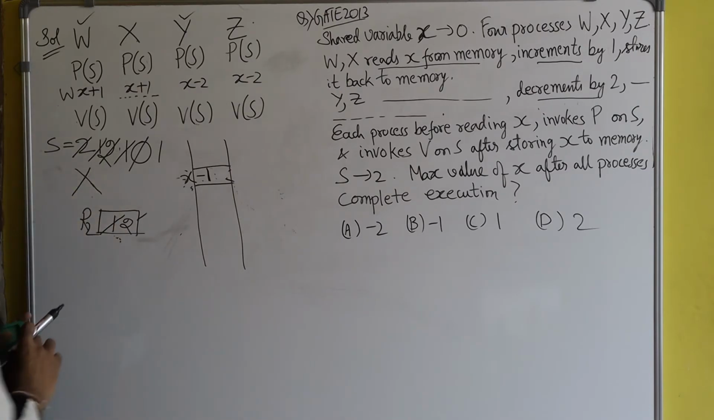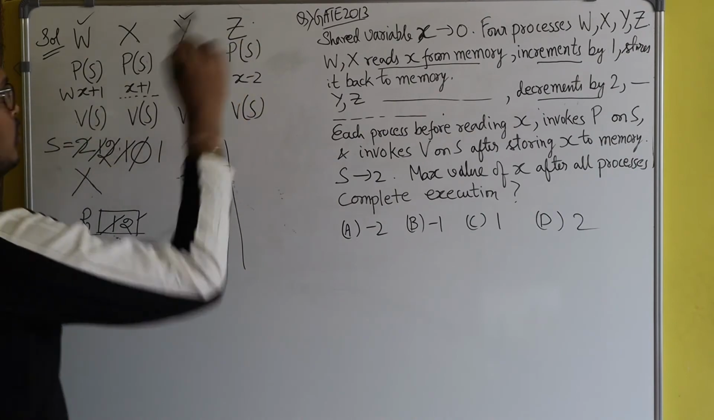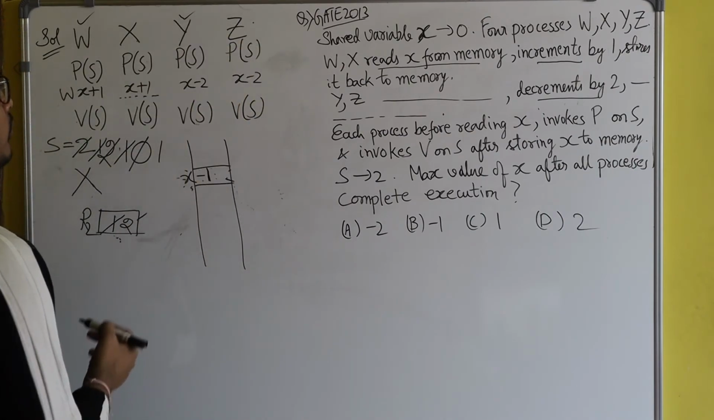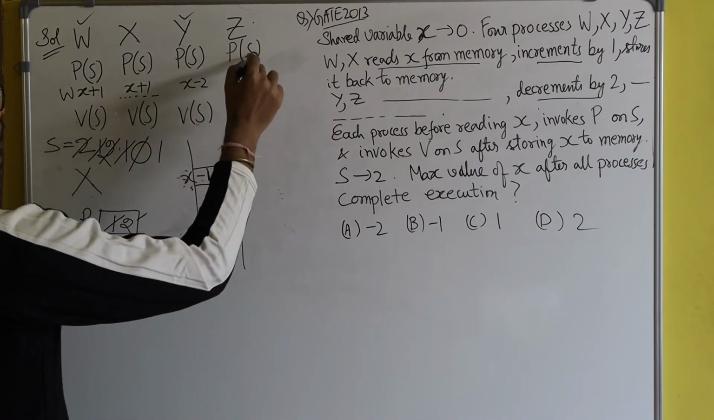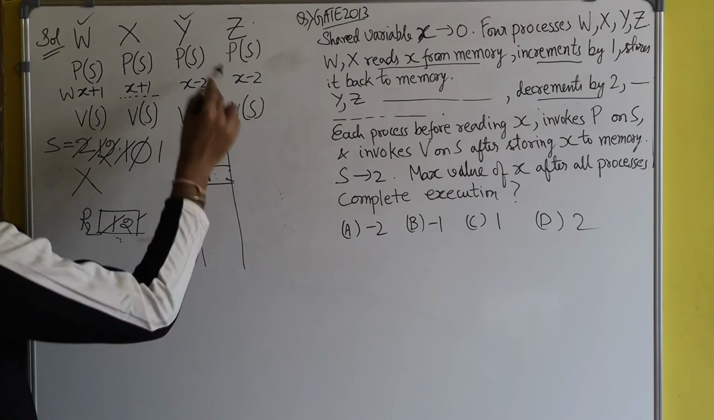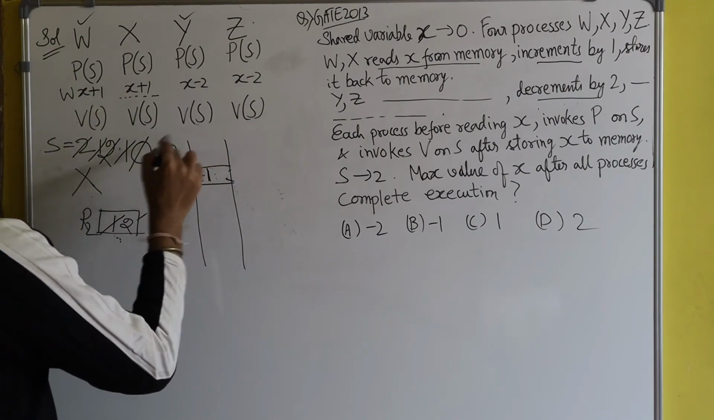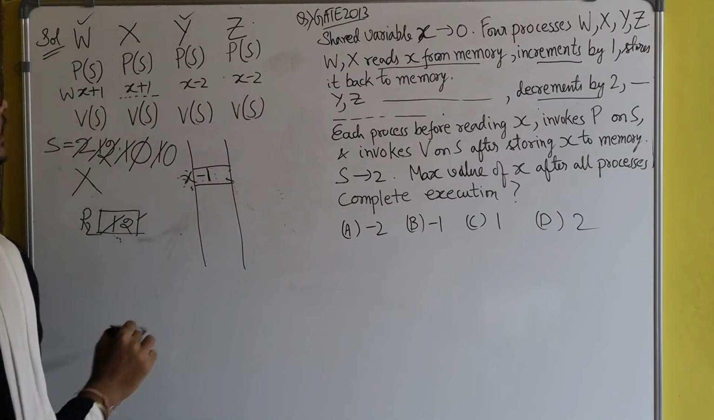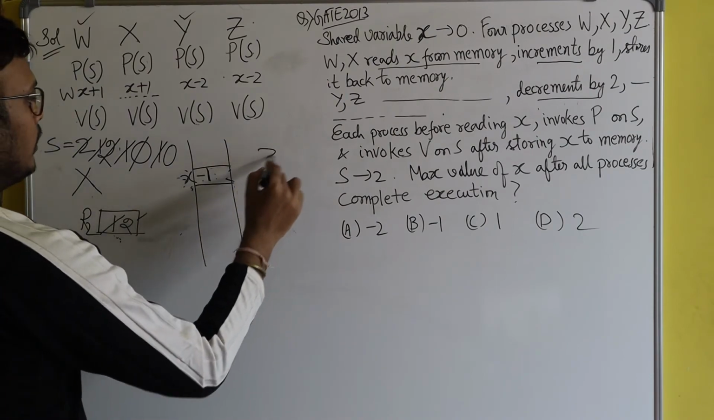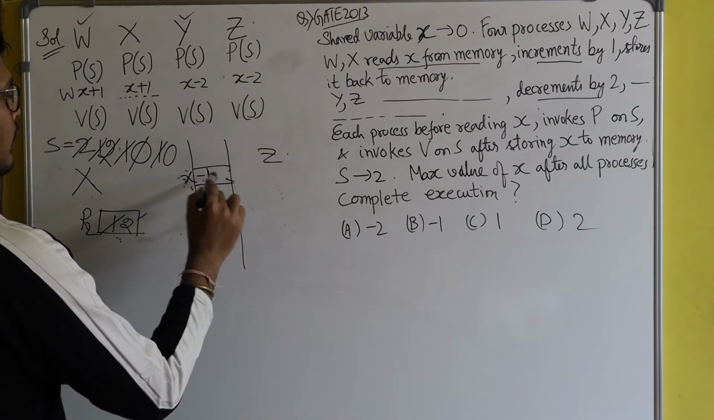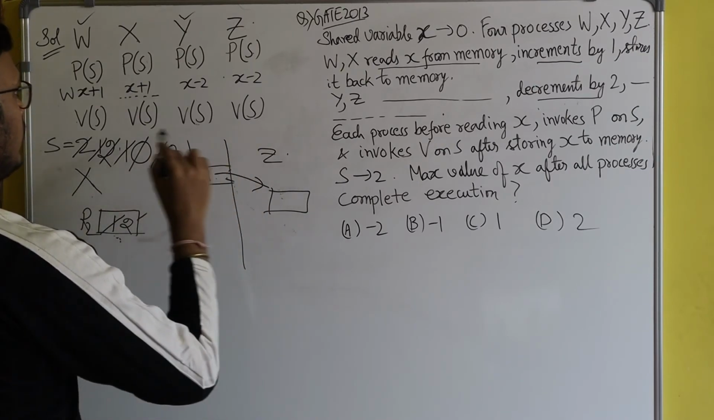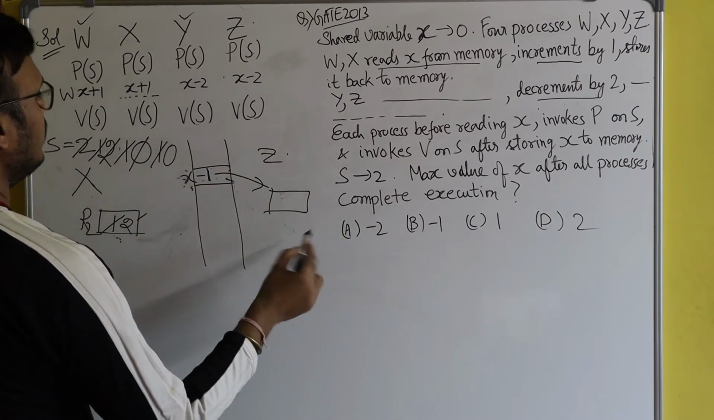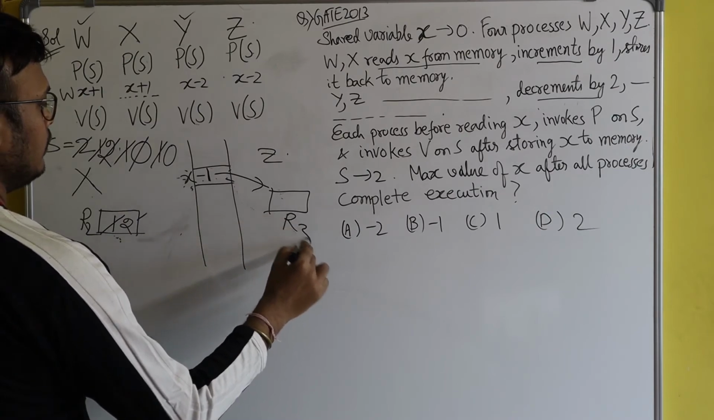Okay. So now the CPU is given to process Z, which will do the same thing. Okay. So it will first enter the critical section, thereby decrementing the value of S from 1 to 0. So now process Z is inside the critical section. So now what will process Z do? It will read the value of X in a register, say R3.